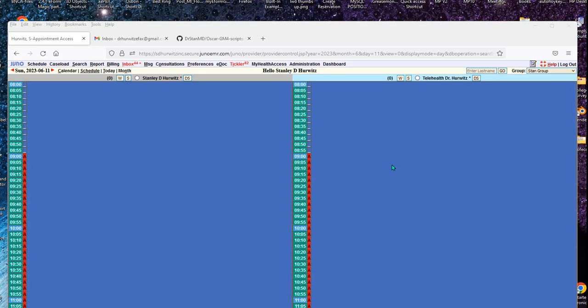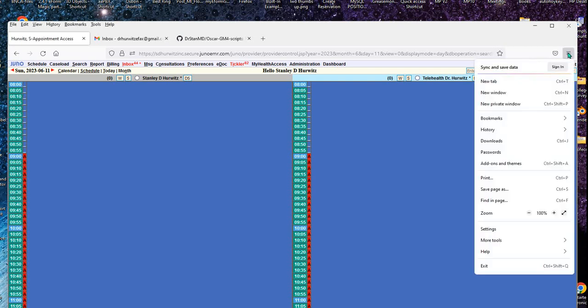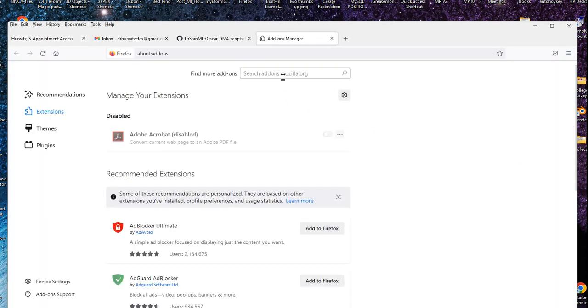This video demonstrates how to install Greasemonkey into Firefox. Click on the right upper corner in the Settings menu. Open up Add-ons. Then search for Greasemonkey.